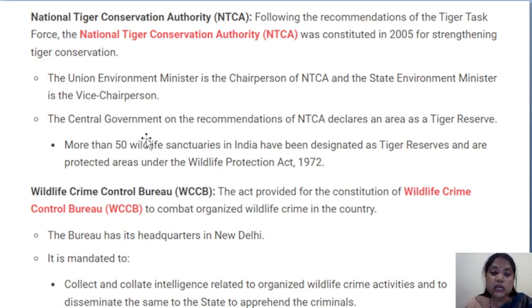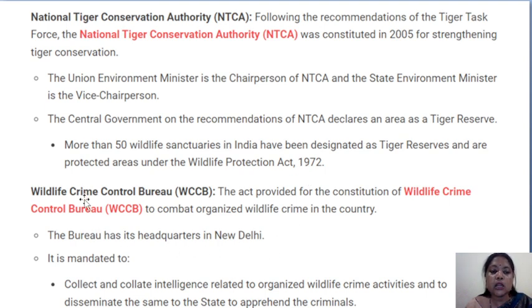The central government, on the recommendation of NTCA, declares an area as a tiger reserve. We have many tiger reserves in our country, isn't it? These are declared by the central government on the recommendation of the National Tiger Conservation Authority. In our country, more than 50 wildlife sanctuaries are designated as tiger reserves.